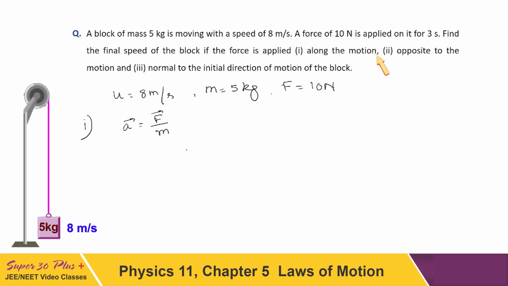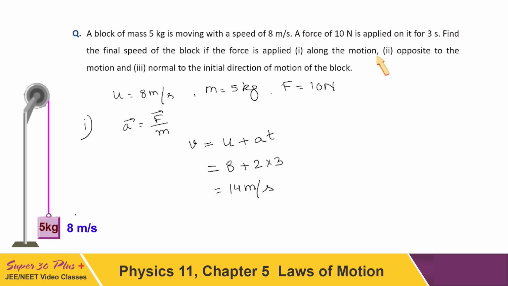Now when we write v is equal to u plus at, this will be reduced simply to v is equal to u plus at, because it is given here that force is along the motion, and so acceleration also will be along the motion. And from here we can write the values: 8 plus, now what is F upon m? That is 10 upon 5, 2, multiplied with time, which is 3 seconds. So that is equal to 14 meter per second. So after time t equal to 3 seconds, the velocity will be 14 meter per second on application of this force.